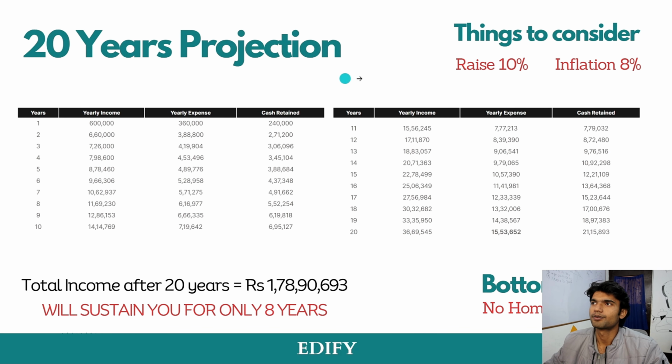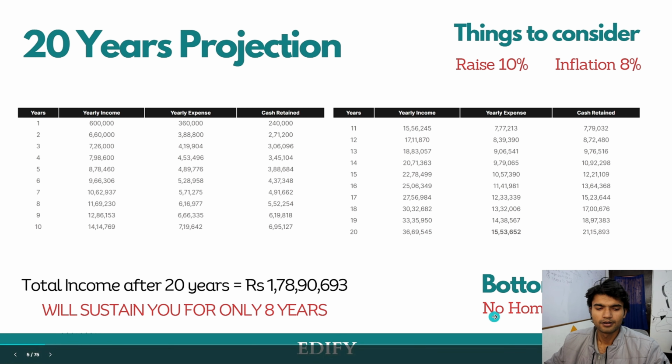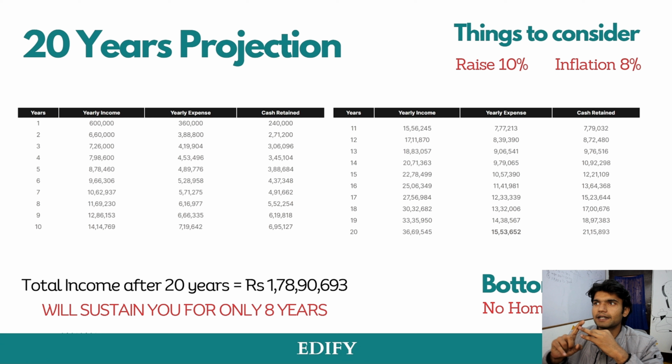20 years of projection. Now, things to consider remain the same here. As you see, raise was 10% and inflation was 8%. From the first year till the 20th year, total income after 20 years is 1 crore 78 lakhs 90,693, which shows that bottom line, he has no home, no car. He did not buy any home nor car, which means that even after his retirement, he has to pay his rent or pay for his transportation or any other requirement.